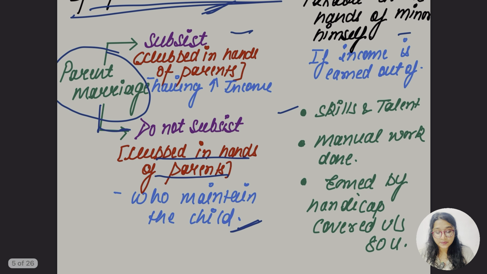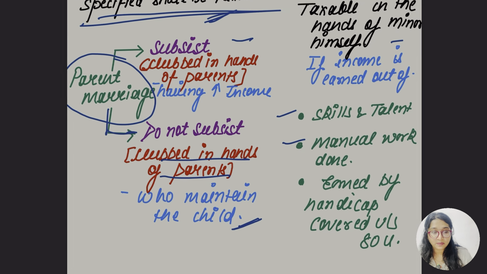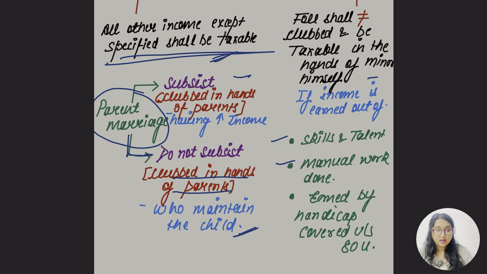So yes, if the income is earned out of skill and talent; second, manual work is done by him, if from that manual work he earned any income, again that would not be clubbed in both parents' income. Third, earned by a handicapped child, covered under section 80U. If the minor child is handicapped, ठीक है, as per section 80U, the earning earned by that minor child would again not be clubbed in both of the parents' income. So these are the things where the parents are living together, and where parents are not living together, they are separated. This was the first case.